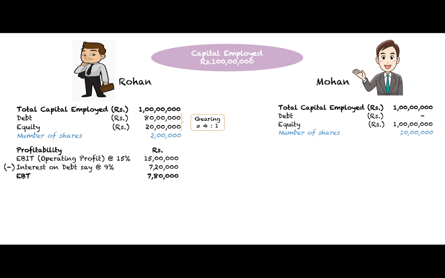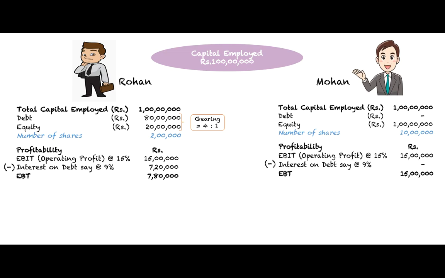Let's look at the profitability at the year end in case of Rohan. On the investment of rupees 1 crore, 15% is operating profit, which is 15 lakh rupees. But operating profit means profit before interest and tax. So interest on debt of 80 lakh at say 9% is 7 lakh 20,000, which you subtract. So earnings before tax, called EBT or profit before tax PBT, is rupees 7 lakh 80,000 in case of Rohan. I'm showing everything pre-tax here. I don't want to confuse you all with taxation.